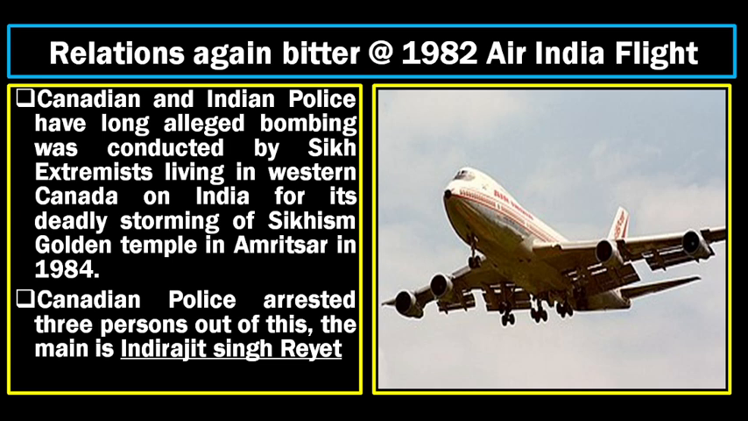The Canadian and Indian police found out the reasons for the bombing of this particular Air India flight, and they came to know the reason was the deadly storming of the Sikh Golden Temple in Amritsar in 1984, due to which they had done this. That was the voice given by the Sikh supporters. As a result, Canadian police arrested 3 persons, and the main person among them is Inderjit Singh Reyat. This is the second issue that made the relations between Canada and India worse.